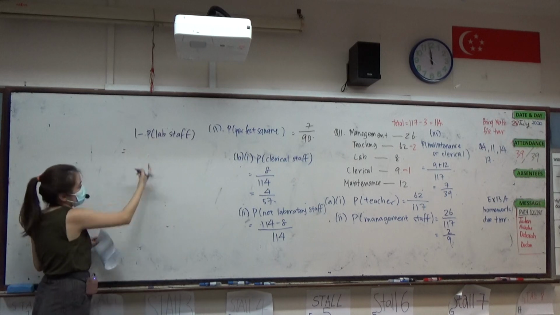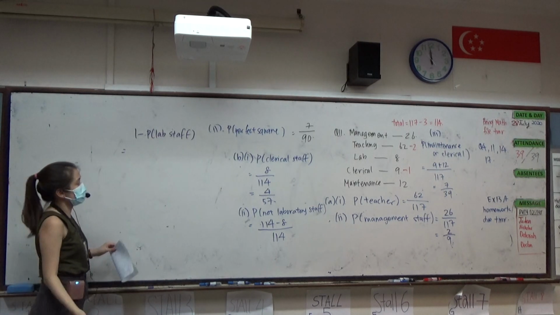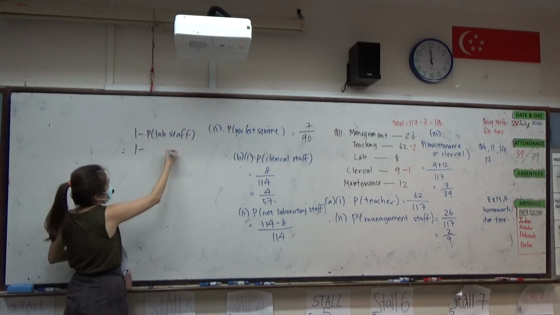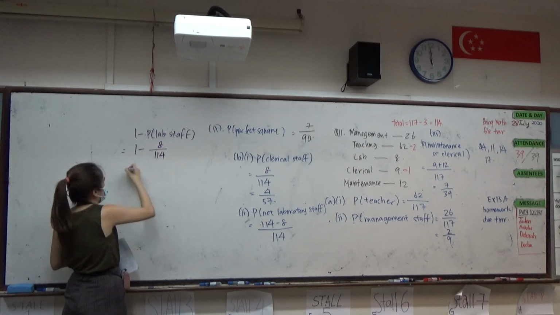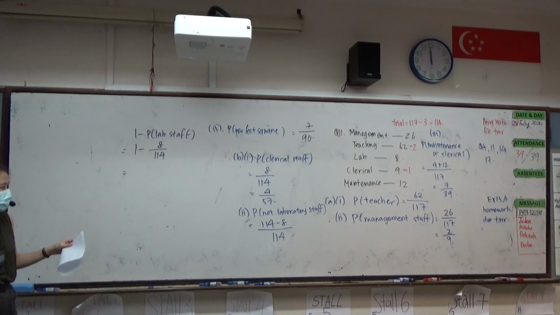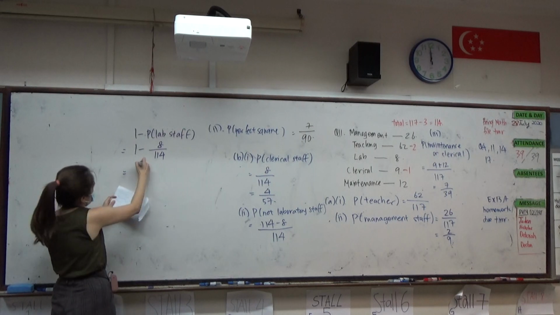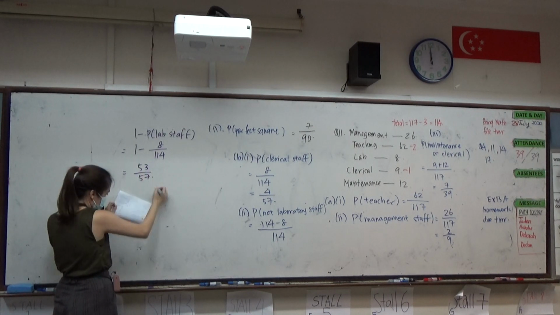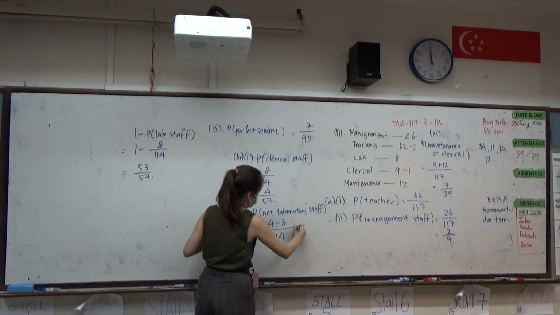That's also fine. So alternatively, you can take 1 minus the probability of lab people, so 1 minus 8 over 114. Then you will also get the answer 53 over 57.